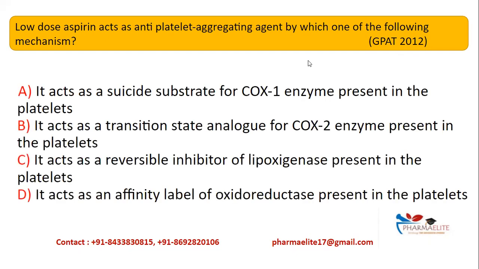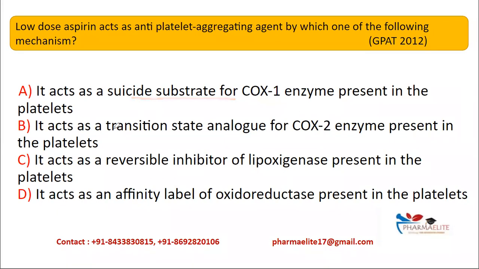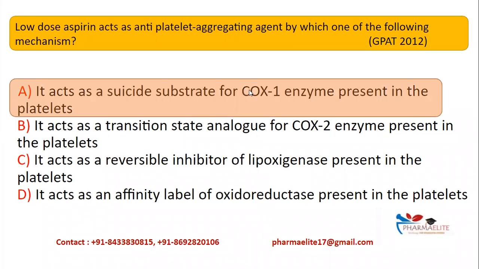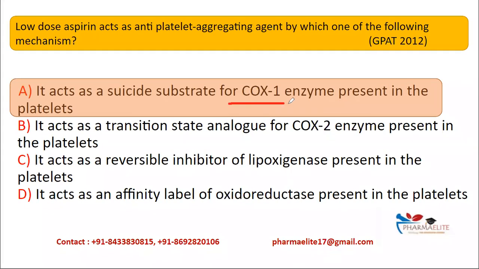The options were: first, it acts as a suicide substrate for the COX-1 enzyme that is present in the platelets; second, it acts as a transition state analog for the COX-2 enzyme that is present in the platelets; or it acts as a reversible inhibitor of lipoxygenase; or it acts as an affinity label of oxidoreductase that is present in the platelets. We know that the correct answer here is option A, that is, it acts as a suicide inhibitor and inhibits the COX-1 enzyme that is present in the platelets.